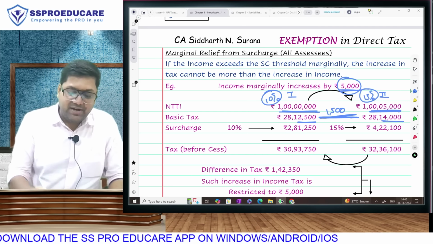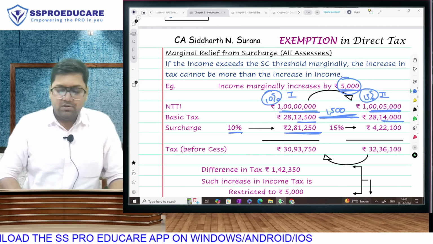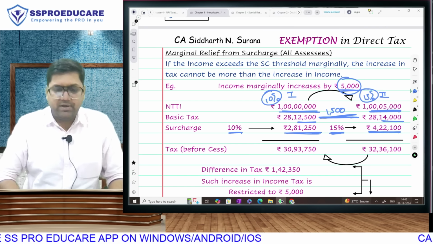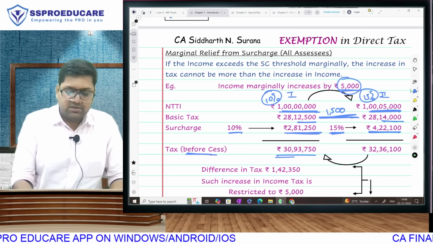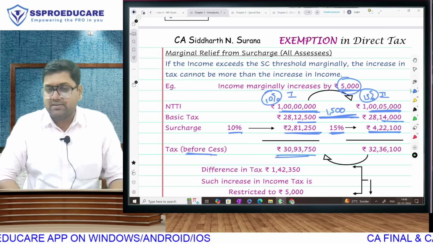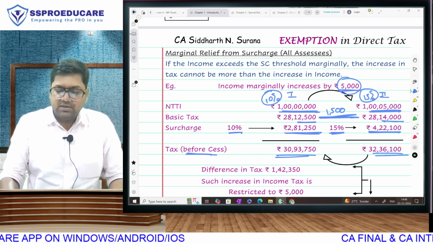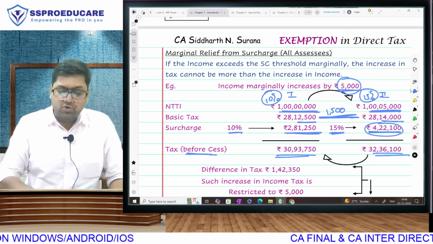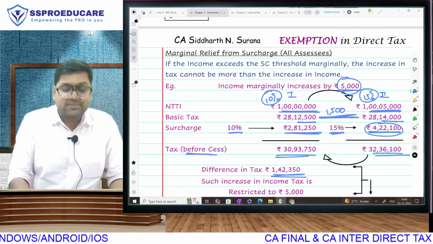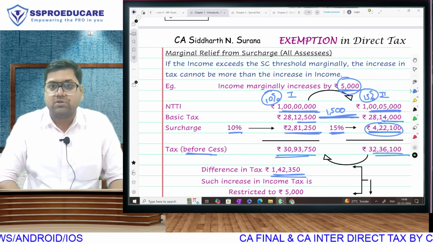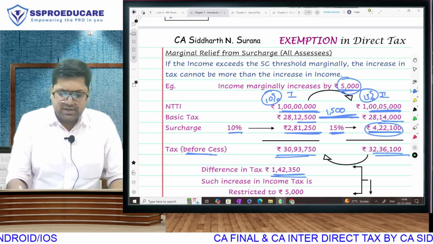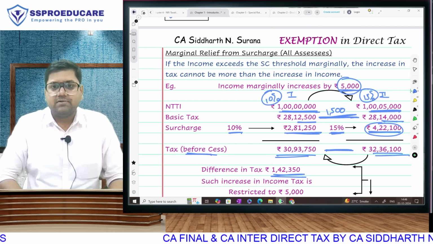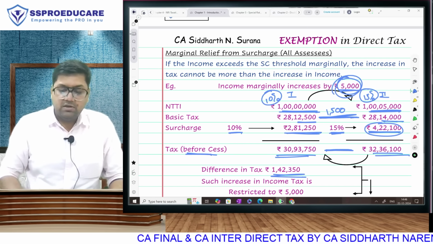Don't forget that. Now we will add surcharge. Here surcharge will come on this amount and here surcharge will come on this amount. Accordingly, your basic tax plus surcharge here will become 30,93,750 and here it is 32,36,100 because of this massive surcharge. So now do you understand that the difference in tax in these two assessees is 1,42,350. Check the difference here. 1,42,350. But the difference in income is only 5,000.